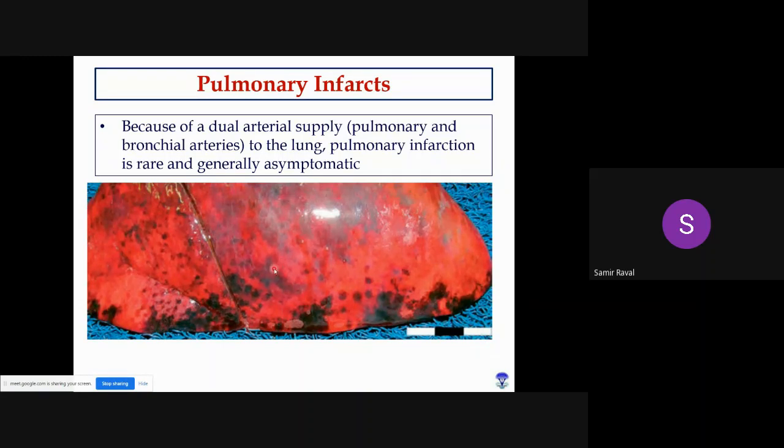And here you can see this is a lung, and all these black multifocal to coalescing areas are showing areas of infarction. We have all learned that in soft, spongy tissues like lung, infarcts are generally blackish or reddish in color because there is enough space for accumulation of blood, so they take a slightly darker color. While in solid organs like kidney, infarcts are generally white in color because there is no space for accumulation of blood. So ultimately they become white in color.